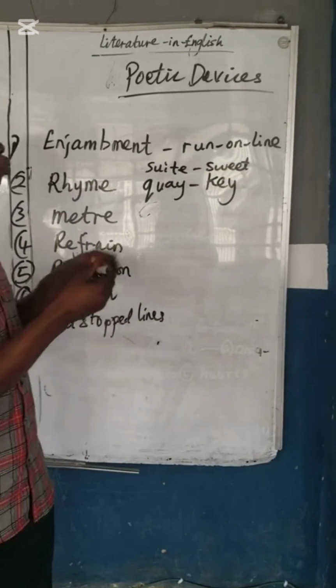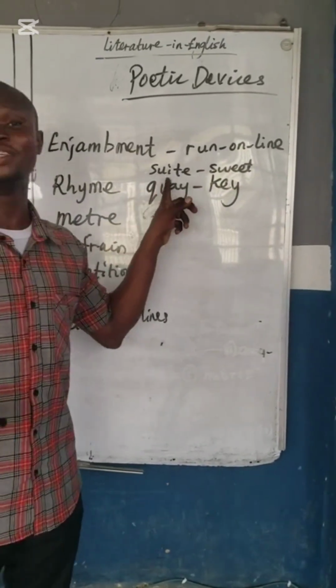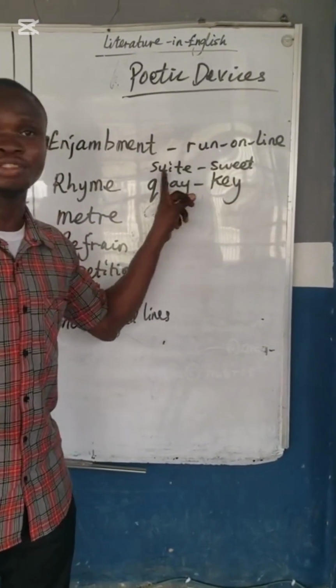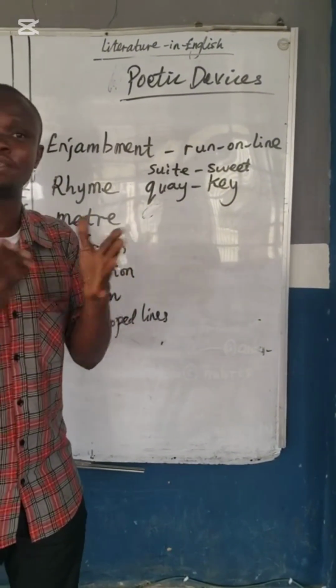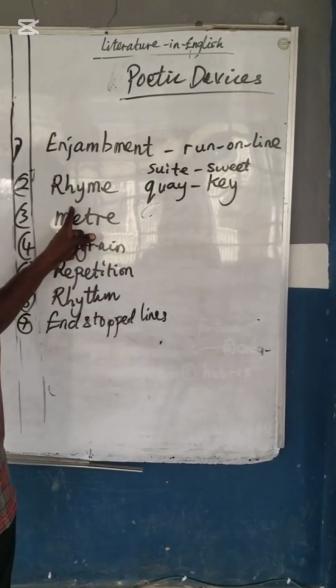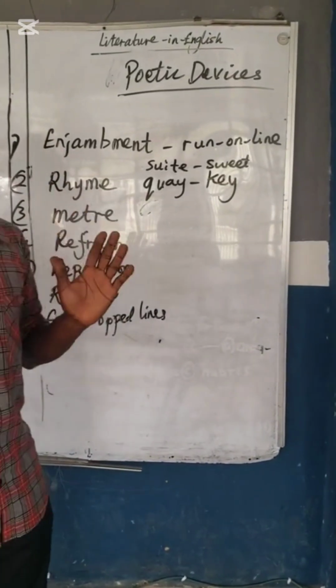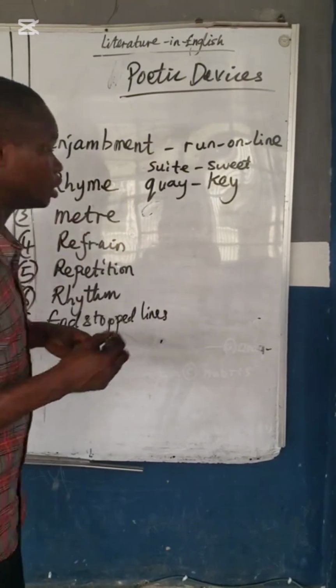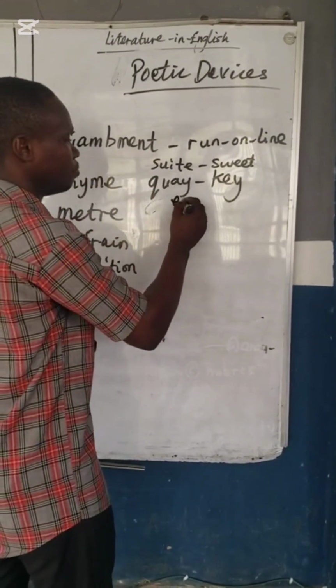Okay, this is sweet. It's not suit. Many people say hotel and suit. It's not suit. It's sweet. So these two rhyme. This is what I mean by rhyme. When they have similar sound, this is called rhyme. Okay? So rhyme is also important. And which type of rhyme do poets use in their write-up? They use what we call end rhyme.